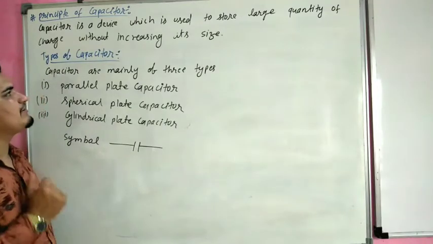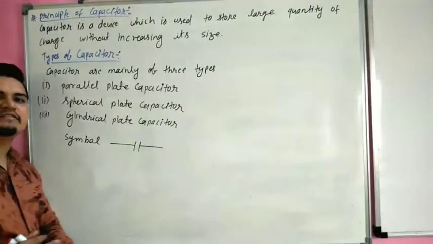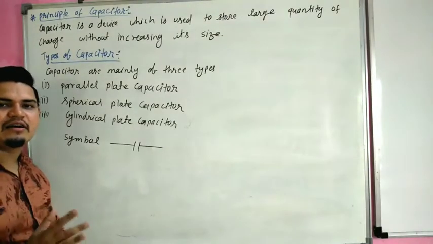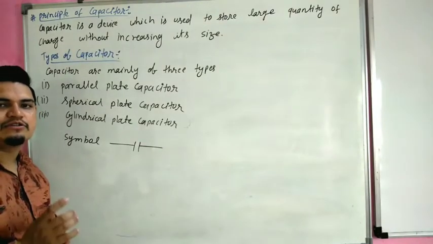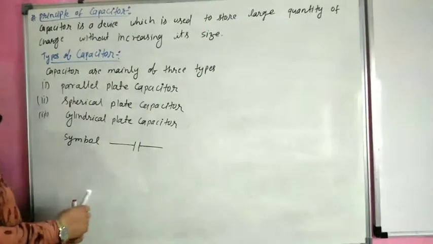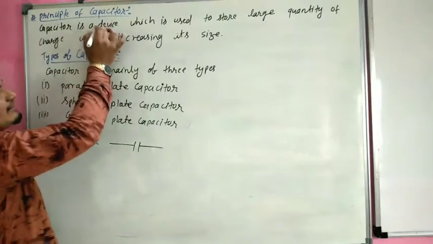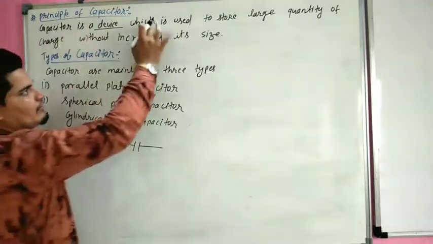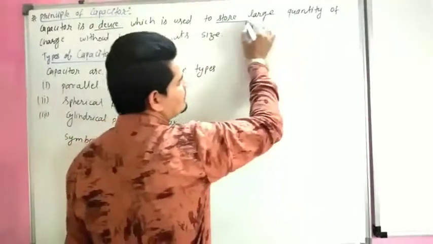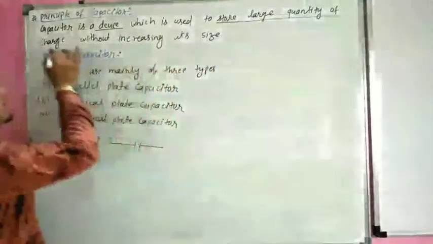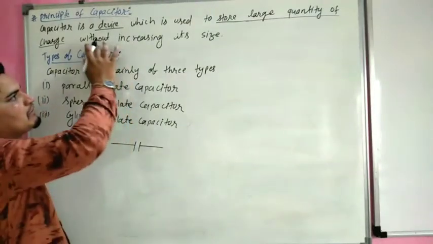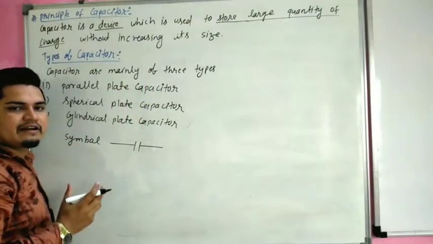So what is a capacitor? A capacitor is a device which is used to store a large quantity of charge without increasing the size of the conductor.